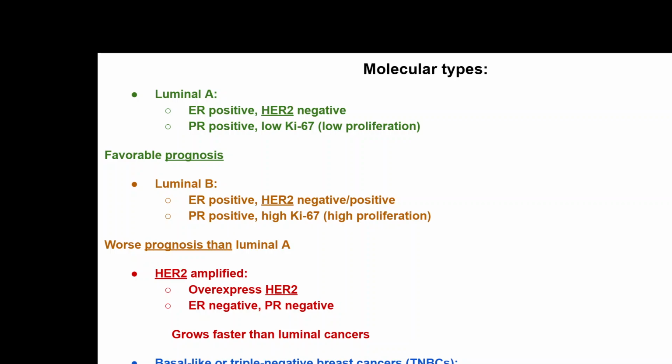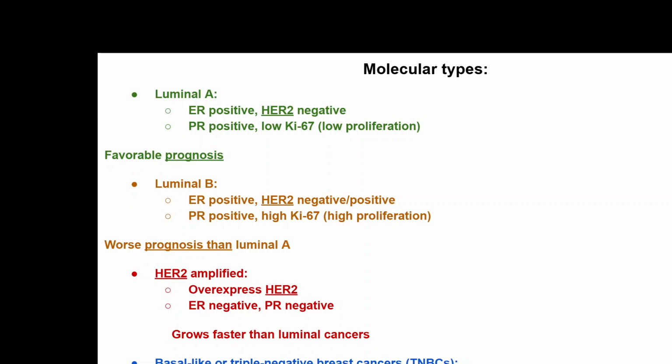These subtypes are further categorized as luminal: ER positive, HER2 negative, PR positive, or low Ki67, low proliferation tumors. Usually this subclassification is important to predict the prognosis. Luminal A tumors, with ER positive, HER2 negative and PR positive conditions, have a favorable prognosis.